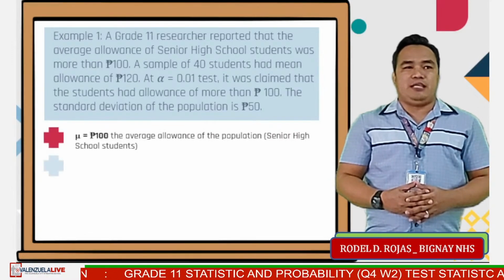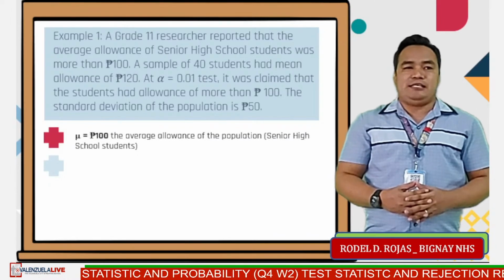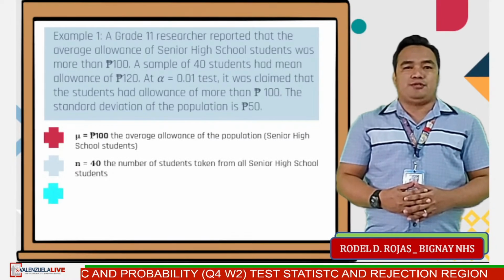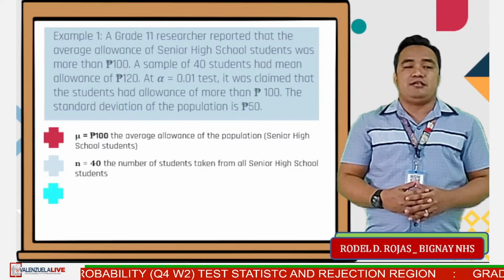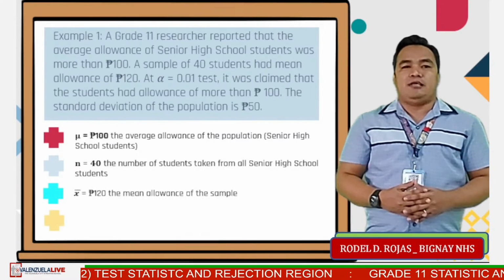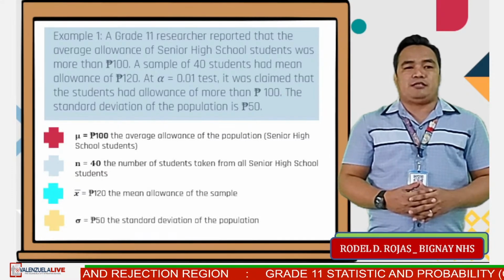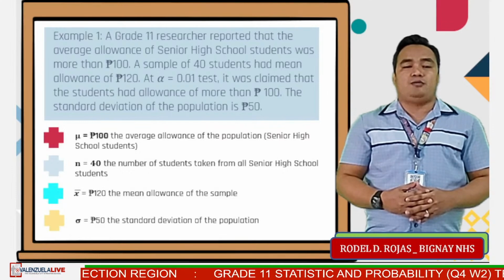It is the average allowance of the population of senior high school students. N equals 40, the number of students taken from all senior high school students. X bar is 120 pesos, the mean allowance of the sample. Sigma is 50 pesos, the standard deviation of the population.